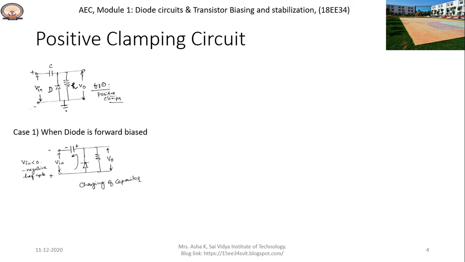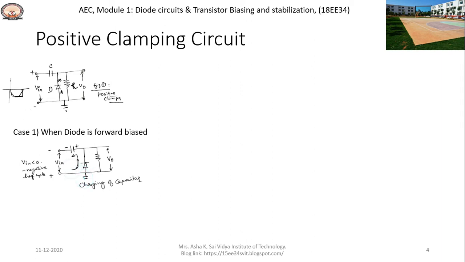When the input voltage is less than 0 volts, during that particular time, the diode is forward biased and it behaves like a short circuit. When I apply the negative cycle of the input waveform, the anode terminal will be at a higher potential compared to the cathode terminal, and the diode conducts.